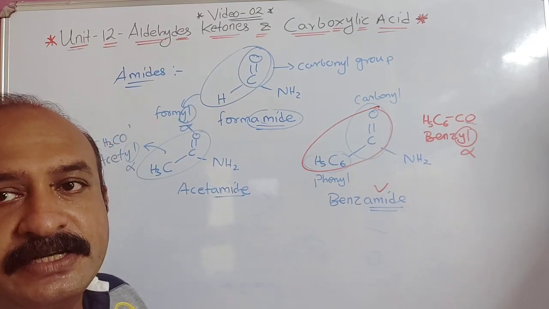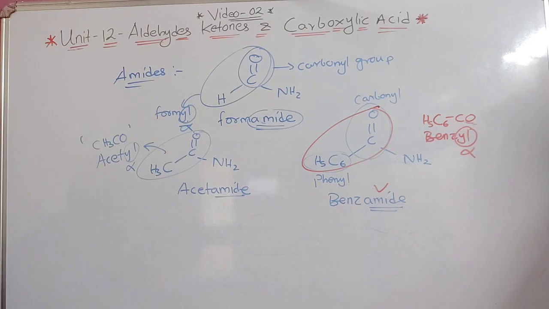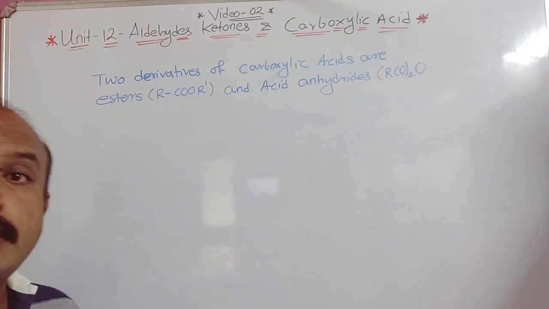Okay, now the next one, that is ester. You can turn the page in your textbook to the next page, page 58. The general formulas are given there for ester and acid anhydride. That I am going to discuss next.